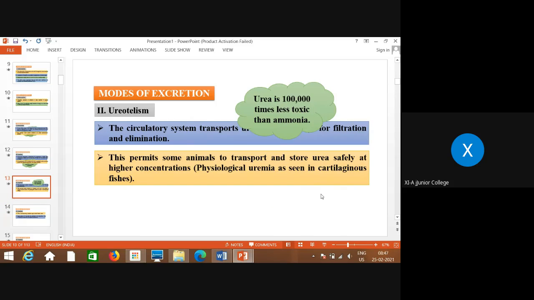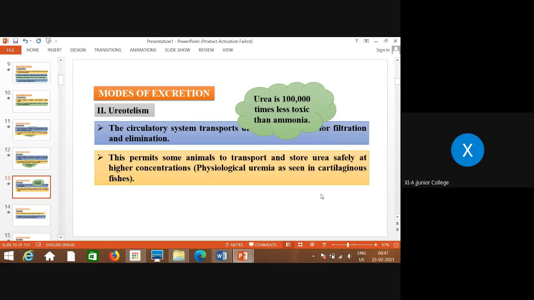And urea is 100,000 times less toxic than ammonia. As I was telling you just now, ammonia is highly toxic, and for that the amount of water needed is very large.